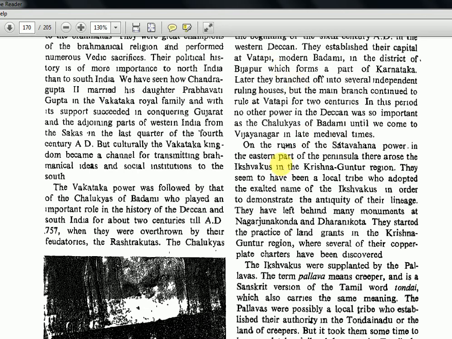On the ruins of the Satavahana power in the eastern part of the peninsula, there arose the Ikshvakus. This is the next one, in a different region. So with Satavahanas on one side we saw the Vakatakas, and on another side we are seeing the Ikshvakus in the Krishna-Guntur region, the Andhra region. They seem to have been a local tribe who adopted the exalted name of the Ikshvakus in order to demonstrate the antiquity of their lineage. They have left behind many monuments at Nagarjunakonda and Dharanikota. This was also on the map. They started the practice of land grants in the Krishna-Guntur region, where several of their copper plate charters have been discovered. So this is how the story goes.